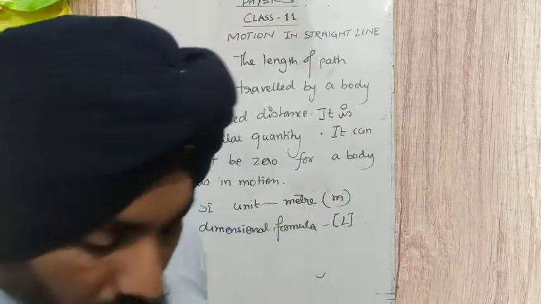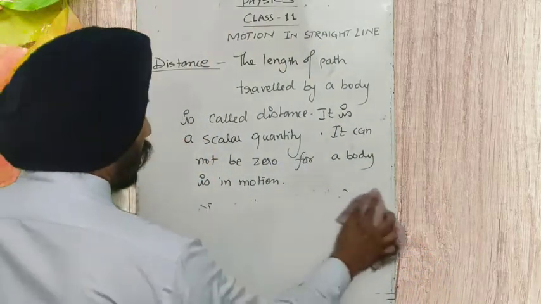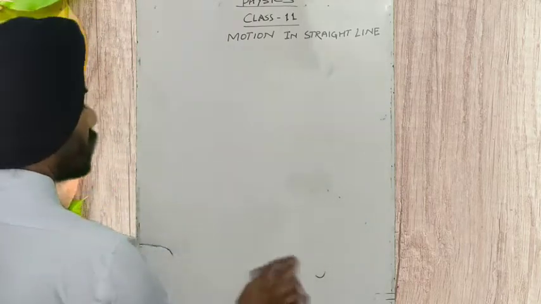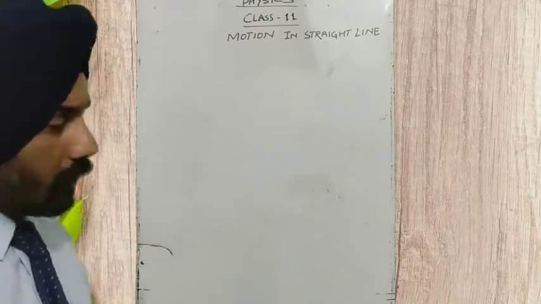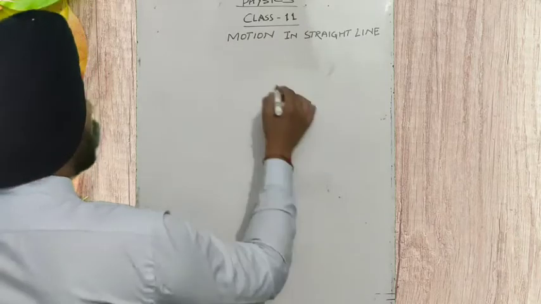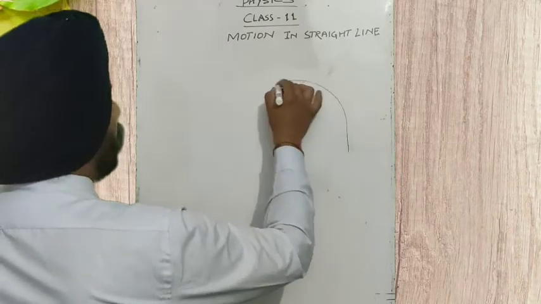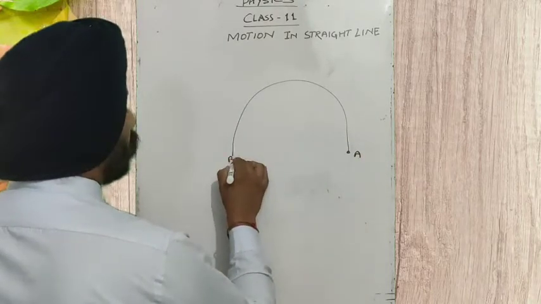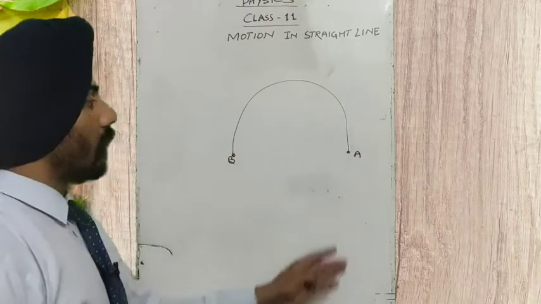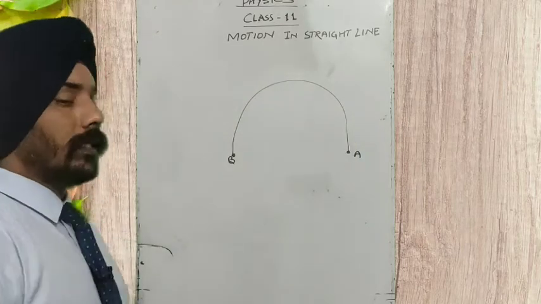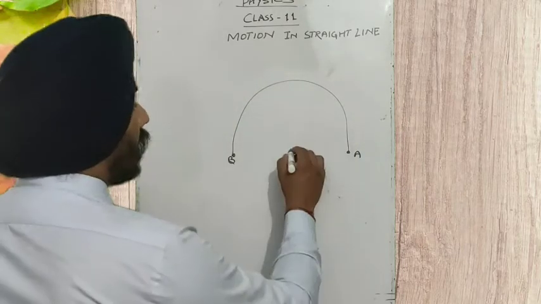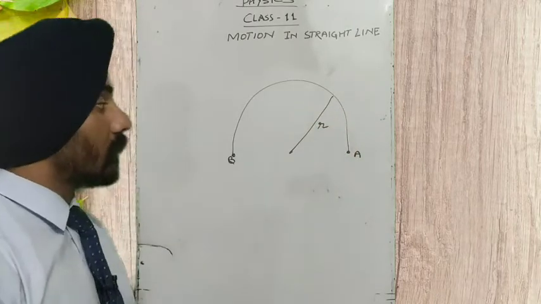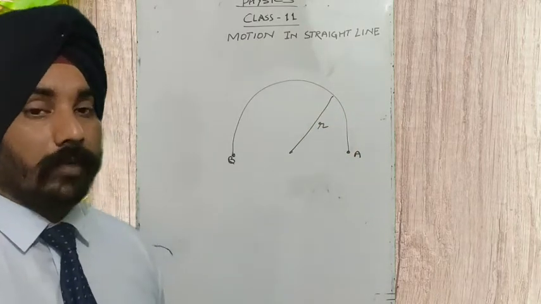Like a body is moving along a triangle or a circular path. Suppose it is moving in a circular path. A body started its motion from point A to point B. So what is the displacement traveled?